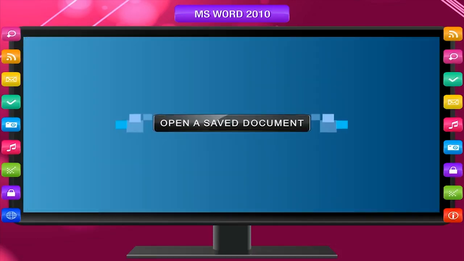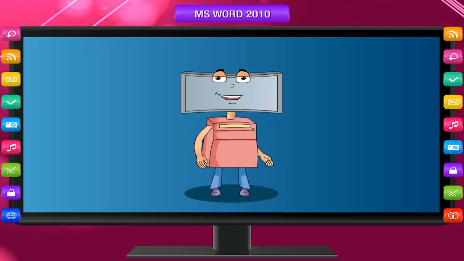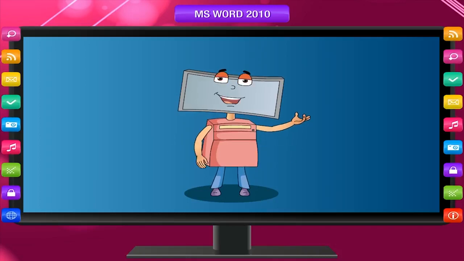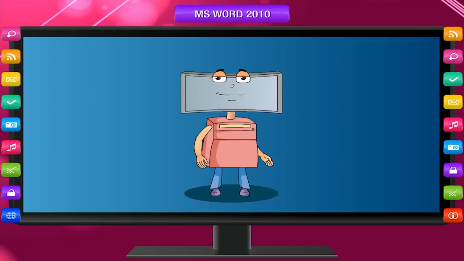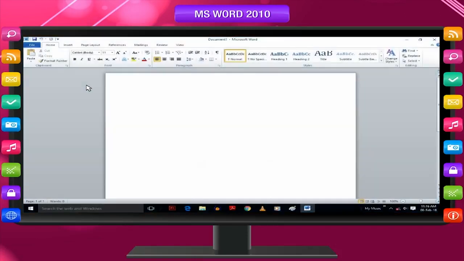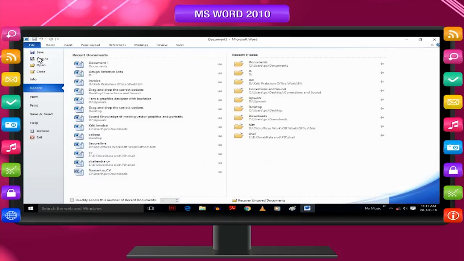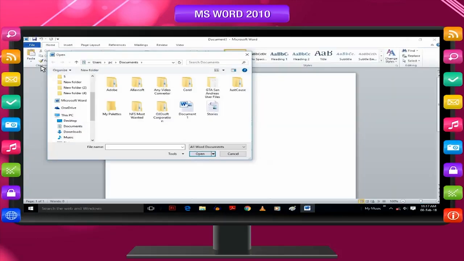Open a saved document. You can open any saved document to view it or make corrections in it. You may like to print any document to produce a hard copy. The steps to open a document are given below. Click the File tab and then click Open, or press Ctrl+O. It displays the Open dialog box.